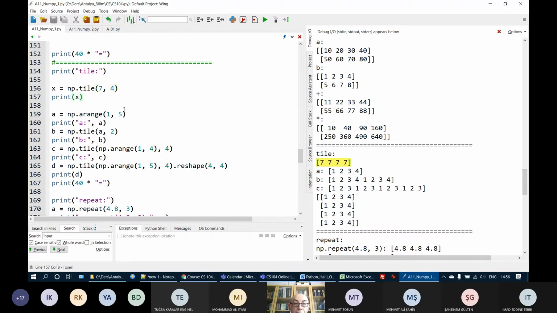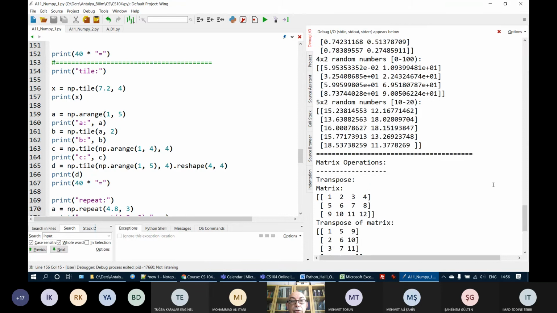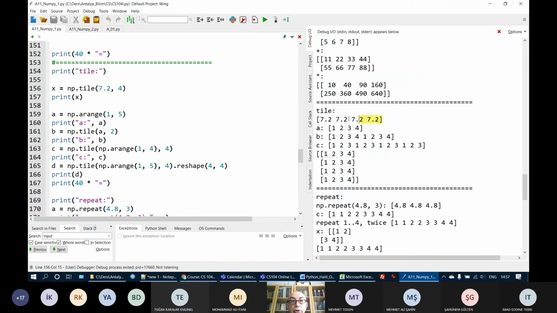Is this clear? So the tile method can get either a number and a second number in which the first one is repeated. Let's put here 7.2. My number is a float number. Here is my result.